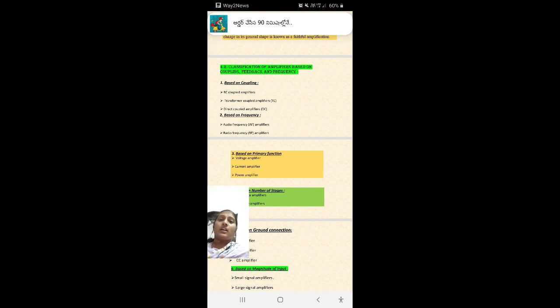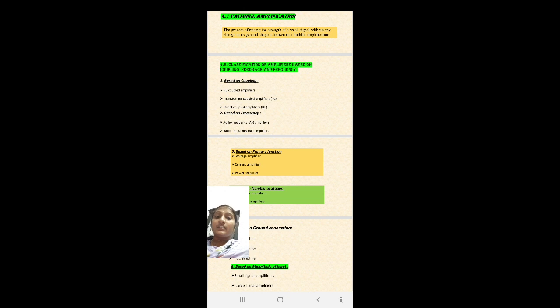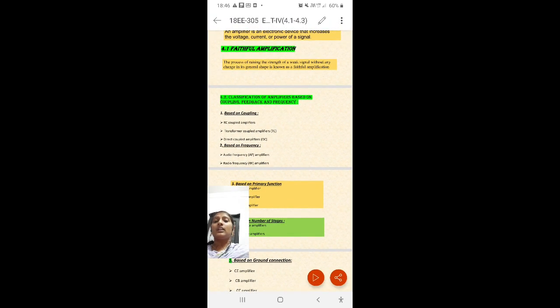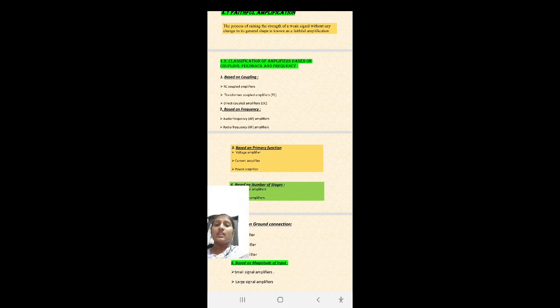Okay, what is meant by audio frequency amplifier? The name itself indicates it: what is the audible range? 20 Hz to 20 kHz. If the amplifier is able to amplify signals within the frequency range of 20 Hz to 20 kHz, then the amplifier is called an audio frequency amplifier. Okay, is it clear? So what is meant by audio frequency amplifier? If the amplifier has the ability of amplifying input signals within the audible range of 20 Hz to 20 kHz, then the amplifier is called an audio frequency amplifier.